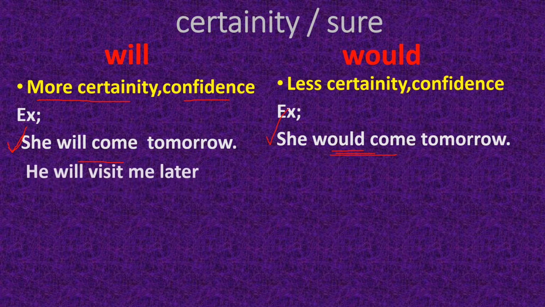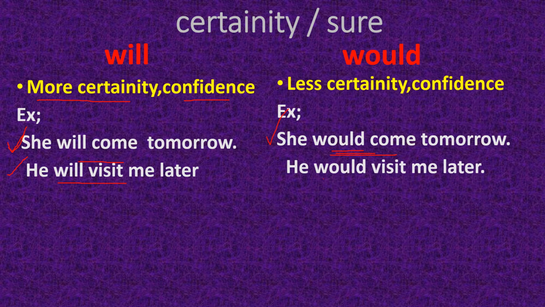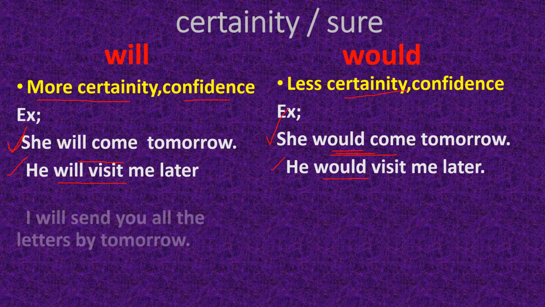Understood? Next sentence: he will visit me later. Will visit shows there is a high degree of certainty, high confidence. Most probably he will visit me later. He would visit me later means he may visit me later or may not visit me later. There is less probability, less certainty, not confirmed very much.